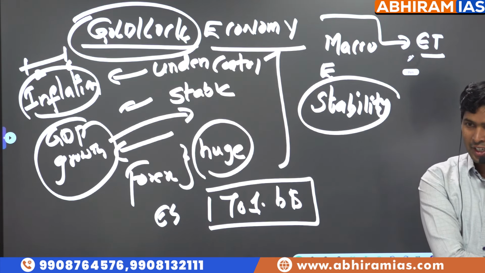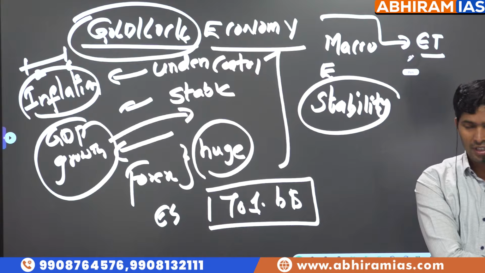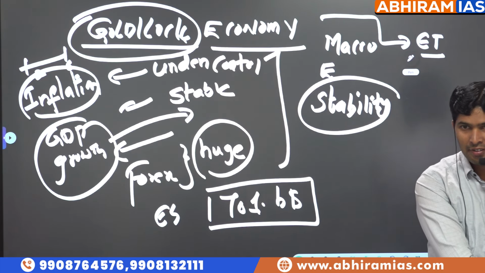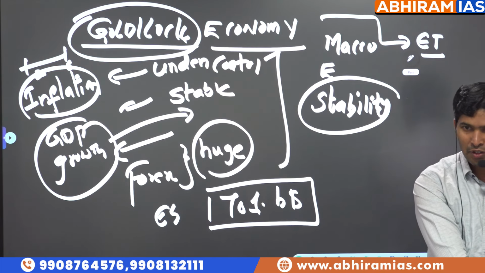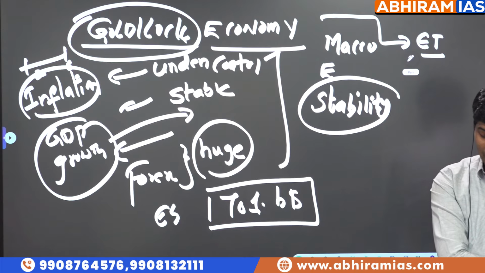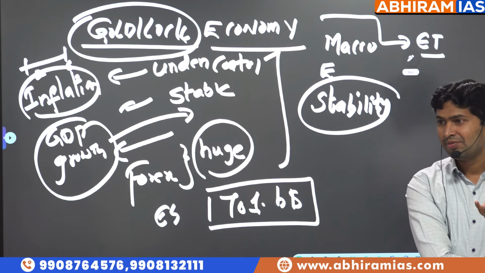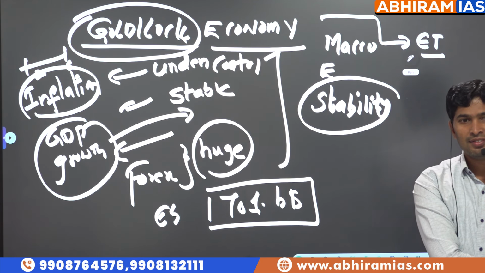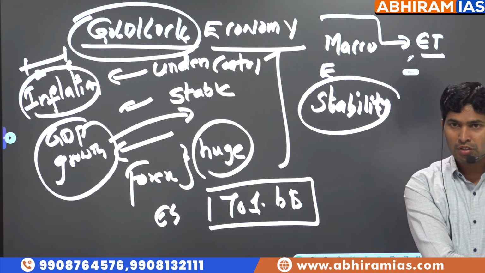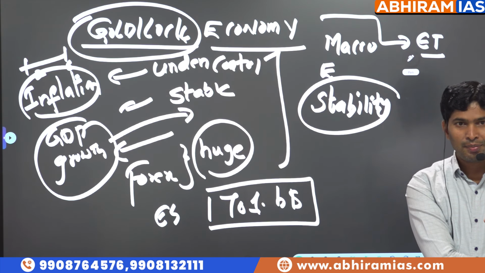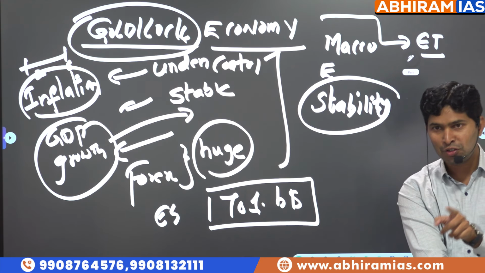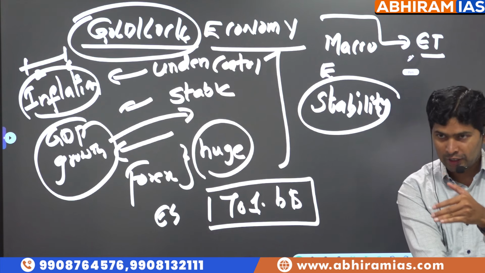Meaning, your health is very good, you have revised 3-4 times, you have solved all the previous year questions, you covered current affairs, you solved 10,000 MCQs, and finally you are going to the exam. The moment you look at the question, you are smiling at the question. Why are you smiling? Because you expected this. Ideal situation. You have read it, you have understood it, you have solved it. That is called Goldilocks.